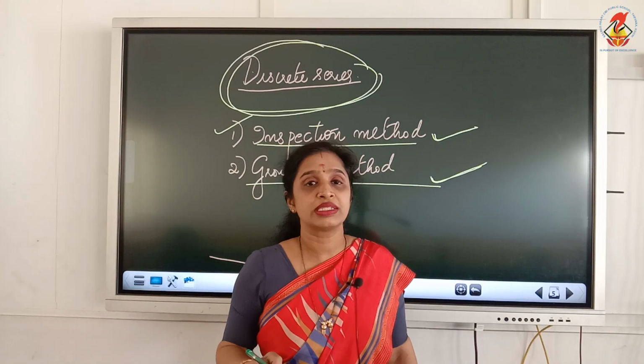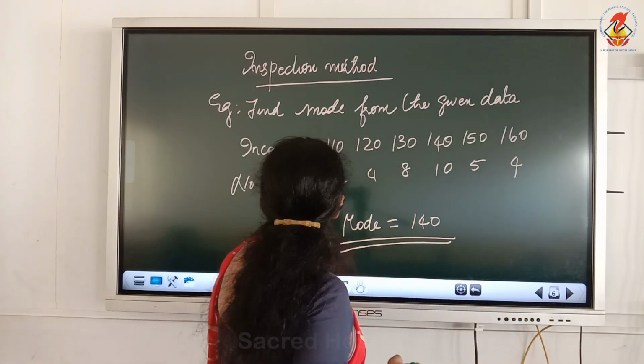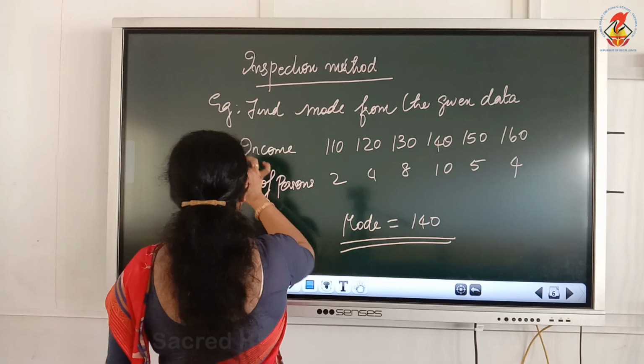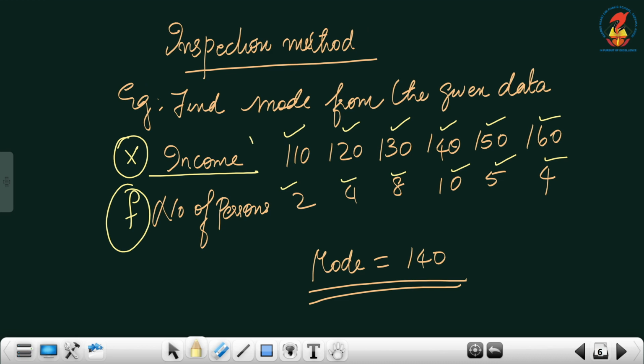Now let us see what is this inspection method as per discrete series. You all know in a discrete series, x values will be given and frequency will be given. So X value is income. Income is given as 110, 120, 130, 140, 150 and 160, and frequencies are 2, 4, 8, 10, 5 and 4. Now, which number of persons and income is given here?